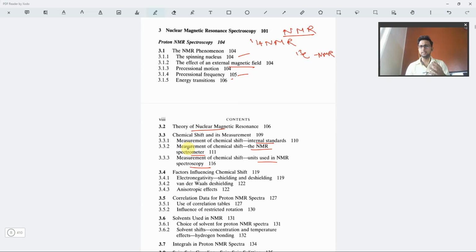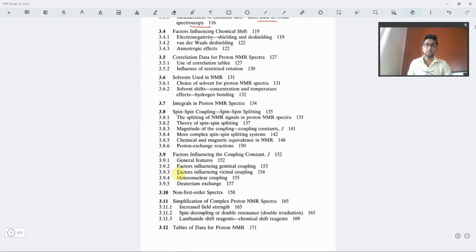These are the most basic things that we require to study before moving into the molecules and studying the details of NMR from the molecules. We have to study what the standards are while calibrating the instrument, what the NMR spectrometer looks like, how it gives the values, and what the units used in spectroscopy are. Those kinds of things.